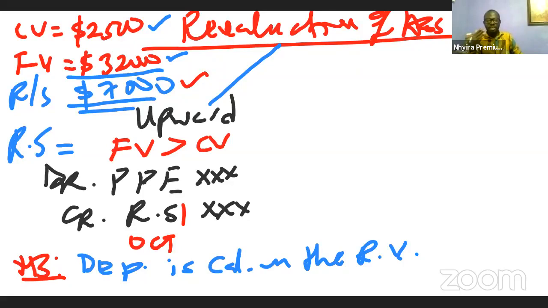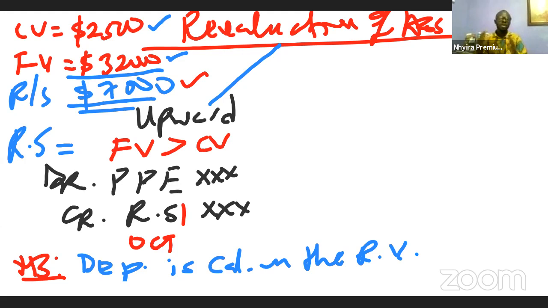So since depreciation is now going to be calculated on the revalued amount, what is going to be happening is that the depreciation we will be charging will be higher than what we had to charge. For that reason, when depreciation goes up, what happens to profit? Profit reduces. When profit reduces, what happens to the shareholders? It means less profit is available to be paid to them as what?